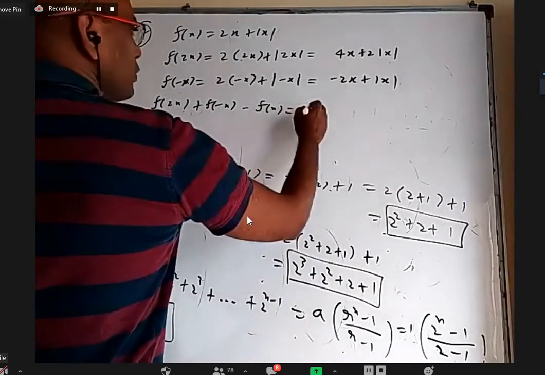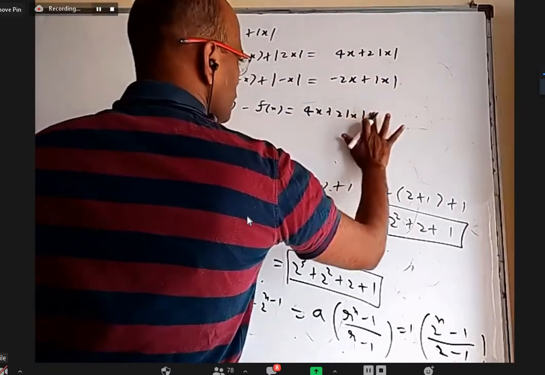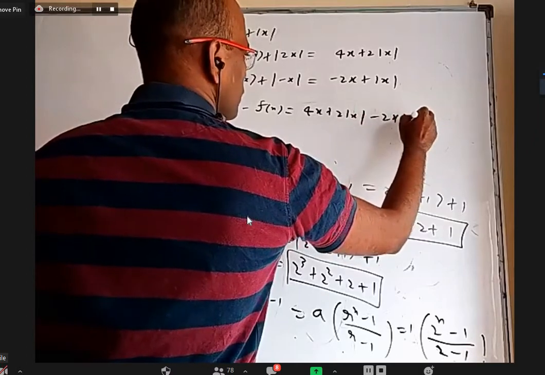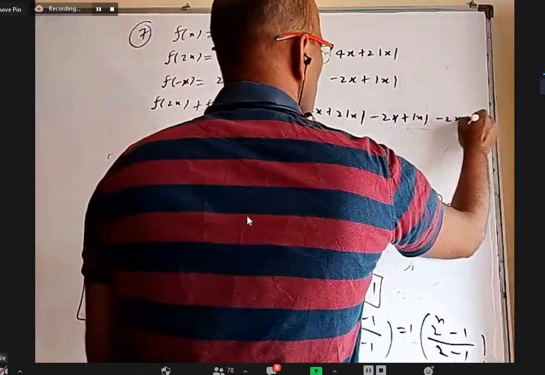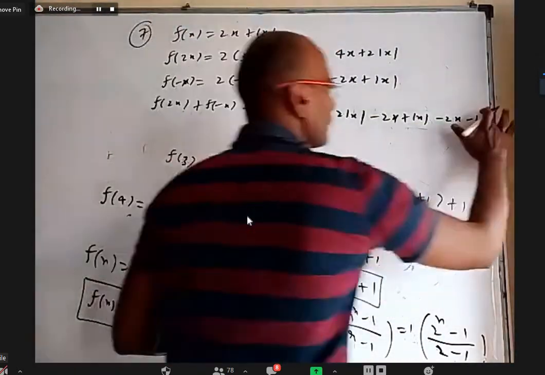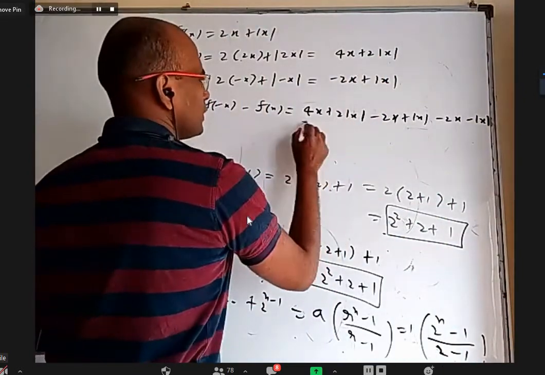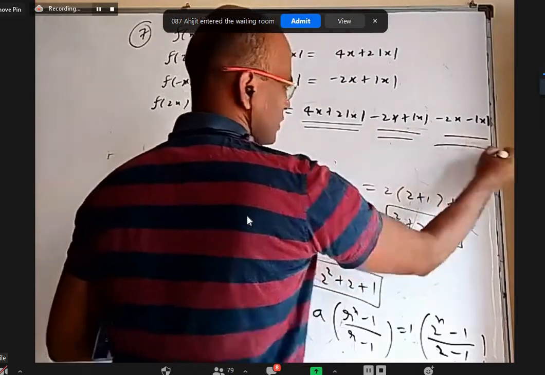So 4x plus 2 mod x, next minus 2x plus mod x, minus f of x means minus 2x minus mod x. I just substituted f of 2x here, f of minus x here, minus of f of x here.